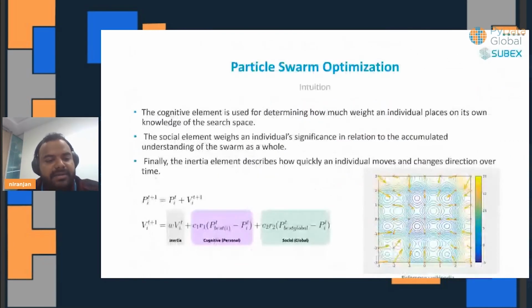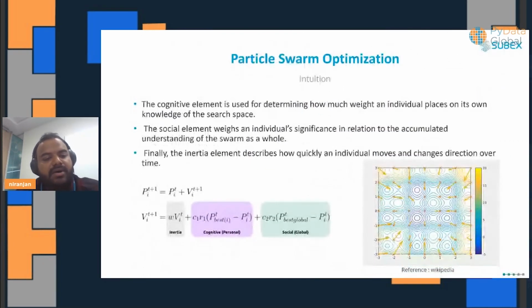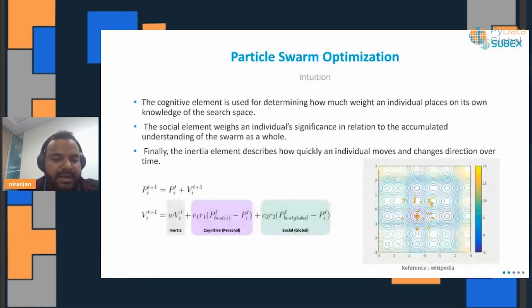We look at a cognitive element, that is how much weight that particular individual has on his own, or uses his own experience to guide his search. There is a social element. He learns from the entire population, or the swarm, to know in which direction he should go. And there is also an inertial element, which describes how quickly that one particle or individual moves in the search space, and how quickly it can change directions over time. So this is how it is defined in particle swarm optimization.